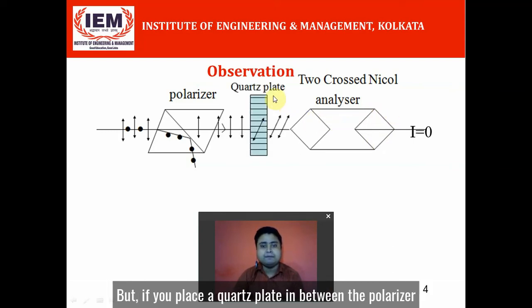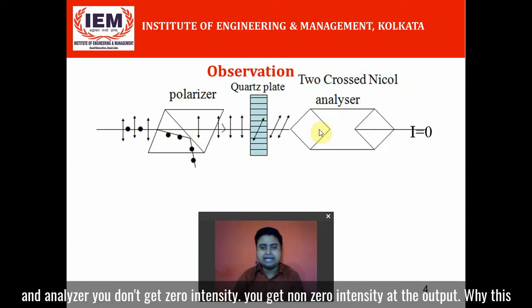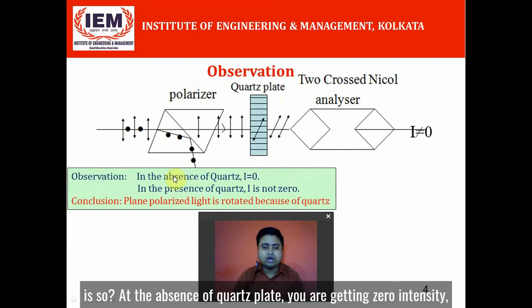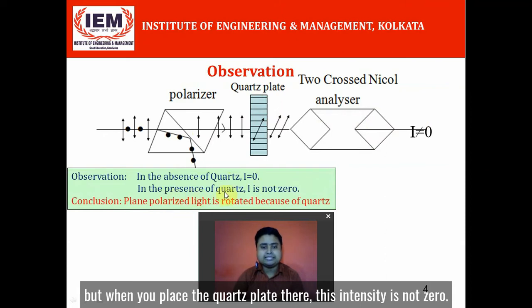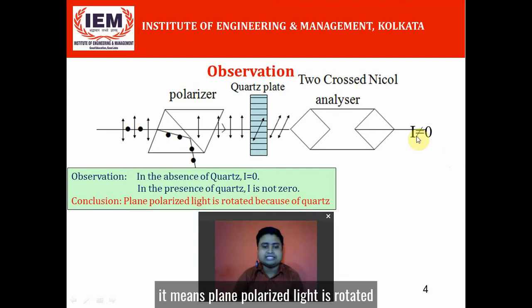But if you place a quartz plate in between the polarizer and analyzer, you don't get zero intensity, you get non-zero intensity at the output. Why is this so? In the absence of the quartz plate, you get zero intensity, but when you place the quartz plate, the intensity is not zero.